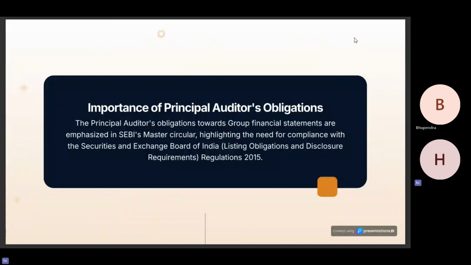Let us understand what SEBI has described regarding the same. The principal auditor's obligation towards group financial statements is emphasized in SEBI's master circular, which highlights the need for compliance with the SEBI LODR Regulations, 2015.